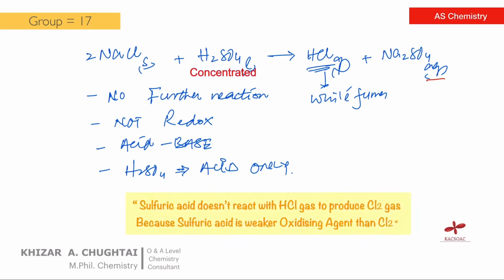Sulfuric acid does not react with HCl gas to produce Cl2 gas. This cannot happen because sulfuric acid is a weaker oxidizing agent than Cl2. Any oxidizing agent that is weaker cannot produce a stronger oxidizing agent than itself. An oxidizing agent can only produce another oxidizing agent that is weaker, not the stronger one.